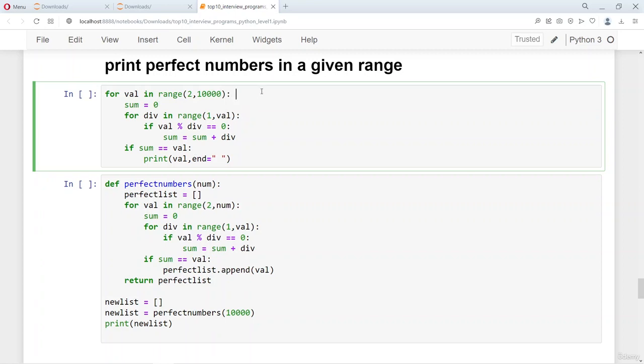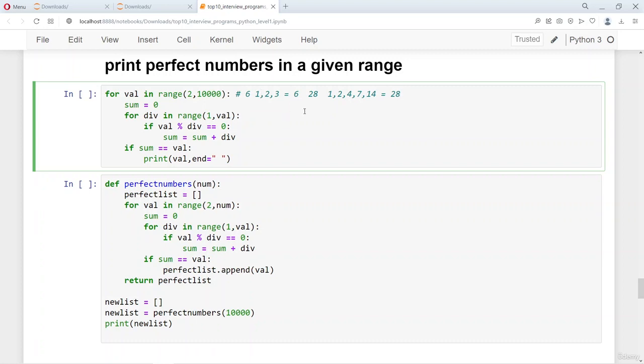Some of the examples of perfect numbers: one of the numbers is 6. So the factors of 6 are 1, 2, 3. So if you add 1 plus 2 plus 3, you get 6. The other number is 28. So if you look at the factors of 28, which are 1, 2, 4, 7, 14, if you add 1 plus 2 is 3, plus 4 is 7, 7 plus 7 is 14, 14 plus 14 is 28. So you get 28, which is the number itself. So 28 is a perfect number.